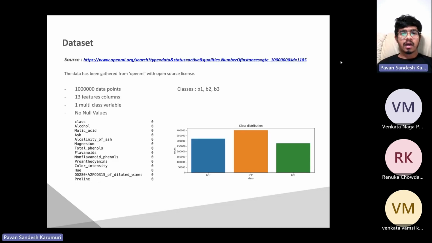Regarding the dataset, this dataset consists of an impressive 1 million data points with 13 feature columns and multi-class variables comprising classes B1, B2, and B3. These datasets offer ample complexity for our analysis. A significant advantage of these datasets is the absence of null values, ensuring data integrity and reliable comparison between the models.